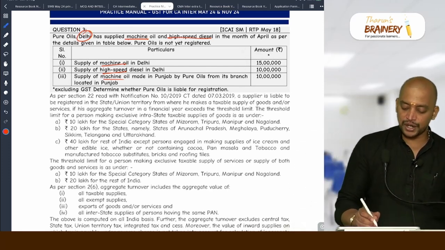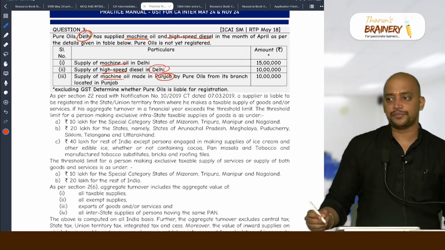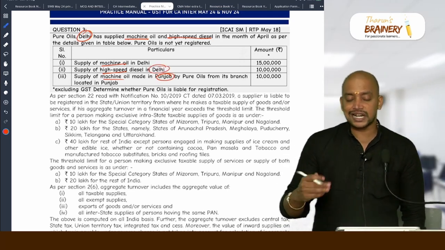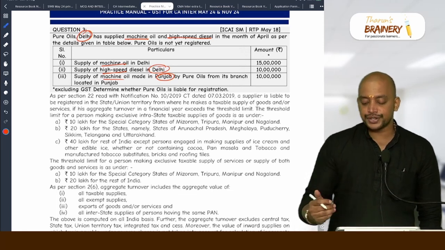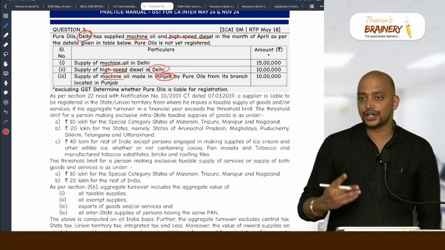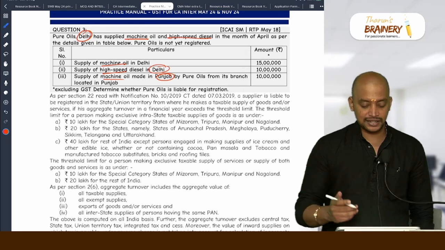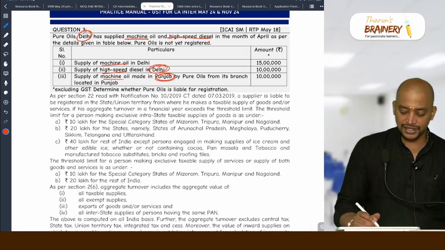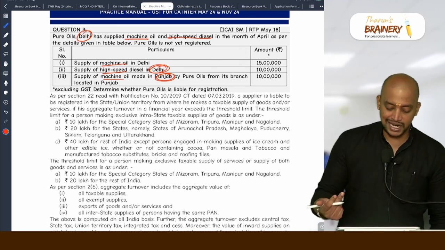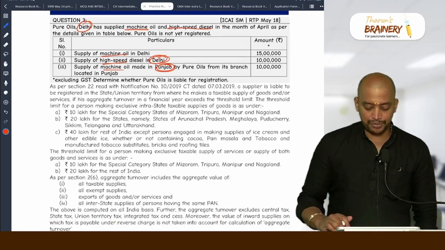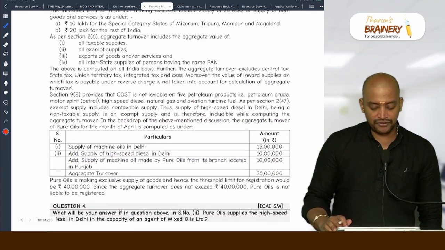So which means they are doing business in 2 states, Delhi and Punjab. And none of the state is in MMT and use stamp. And they are exclusively engaged in supply of goods. What will be the applicable threshold limit? 40 lakhs. Are you getting this? They are doing business in Delhi and Punjab. None of the state is in MMT and use stamp. And they are exclusively engaged in supply of goods. Therefore, the applicable threshold limit to them is 40 lakhs.